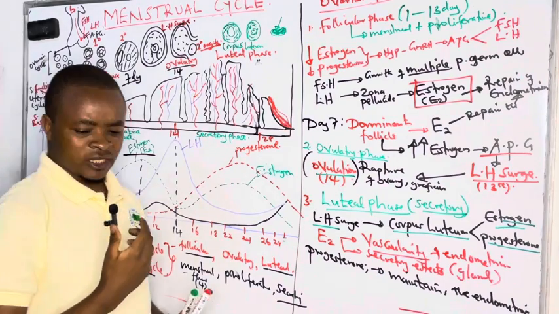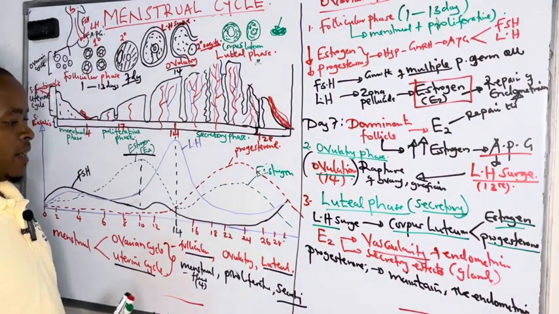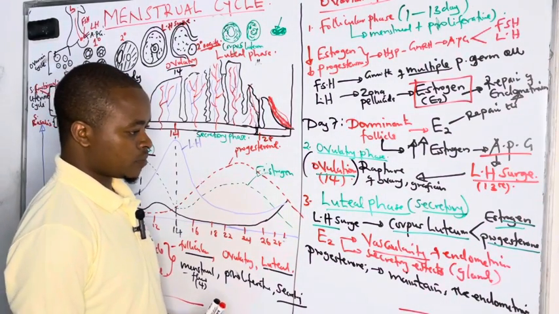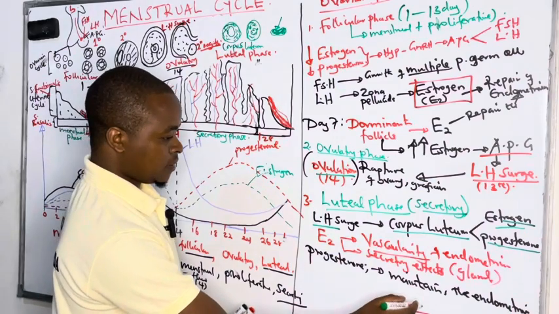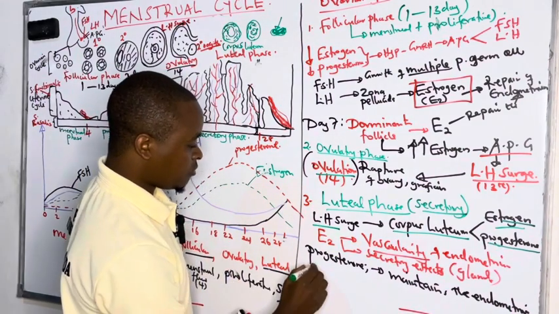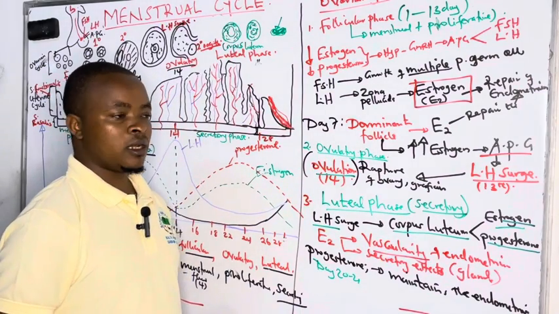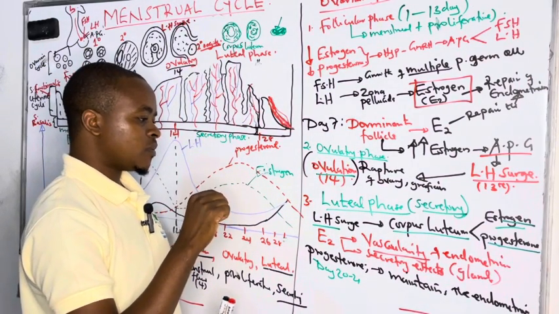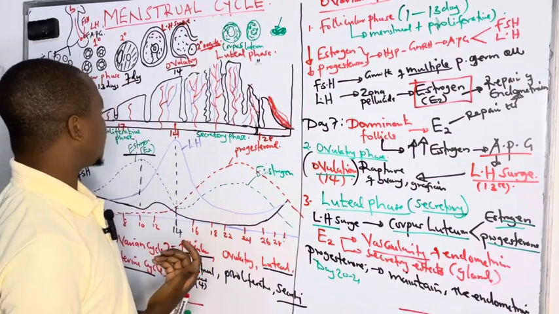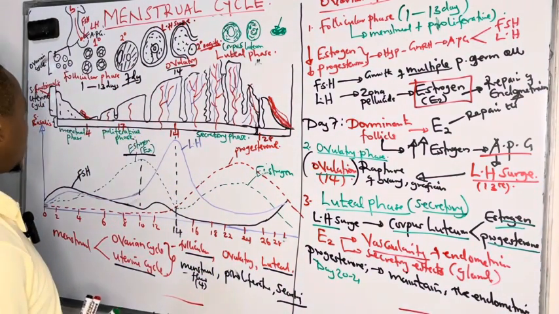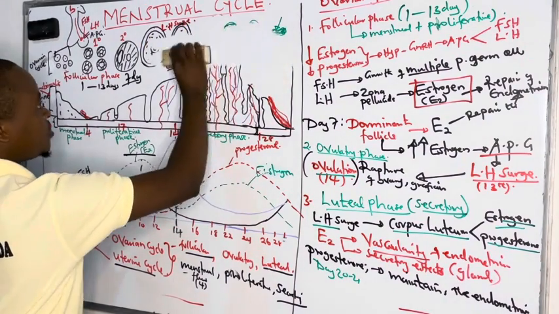But what happens is that towards day 20 to day 21, when fertilization does not occur, we put it here.